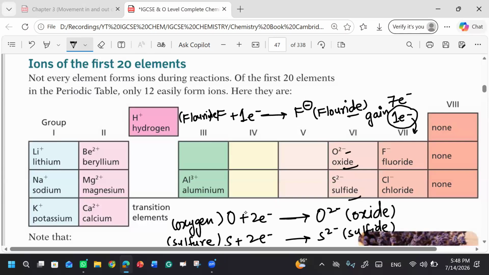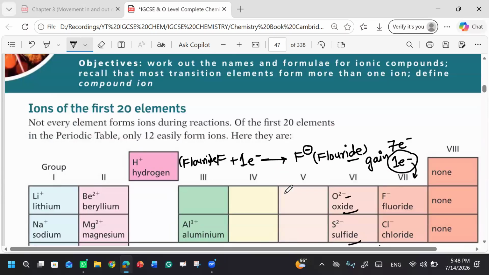Similarly, we have discussed chlorine. As you know, in the chlorine valence shell there are 7 electrons. It needs 1 electron to complete the octet. So once it gains the electron, it will be known as chloride.